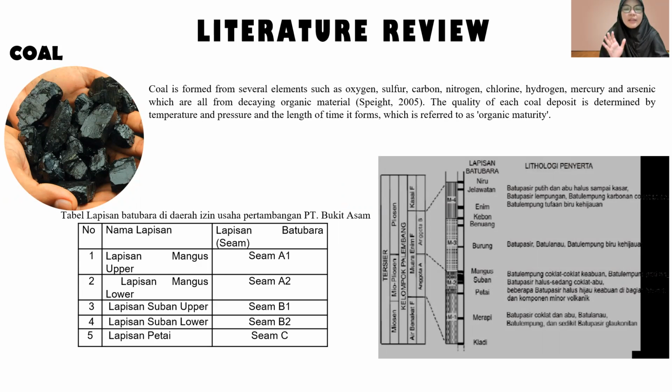And here, there is the name of every seam of the coal. For example, Mangus upper seam A2, Mangus lower seam A1, Suban upper B1, Suban lower B2, and Petai for seam C.